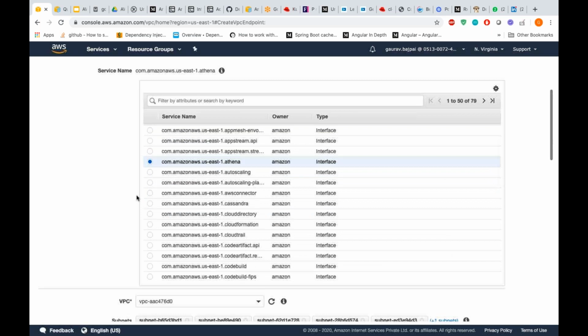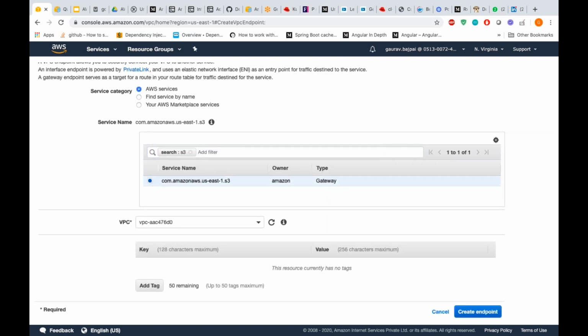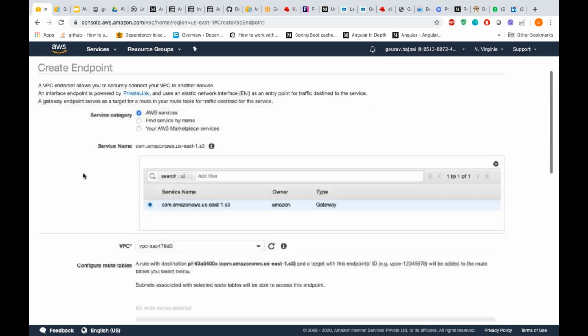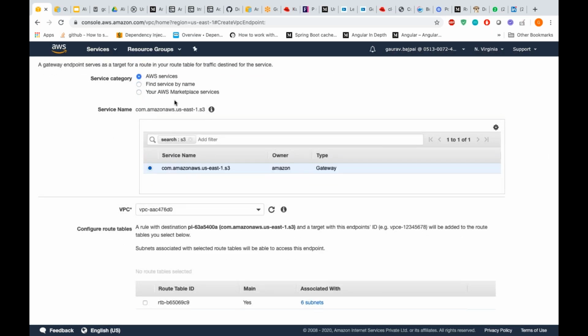So the only difference I see when you configure a VPC endpoint, let's say this is for S3. Here it is service category, find service by name, and your AWS Marketplace services. I have never tried this one, and I believe it will not be much different, but you can go ahead and try it. Here we are choosing which type of endpoints we want to see.